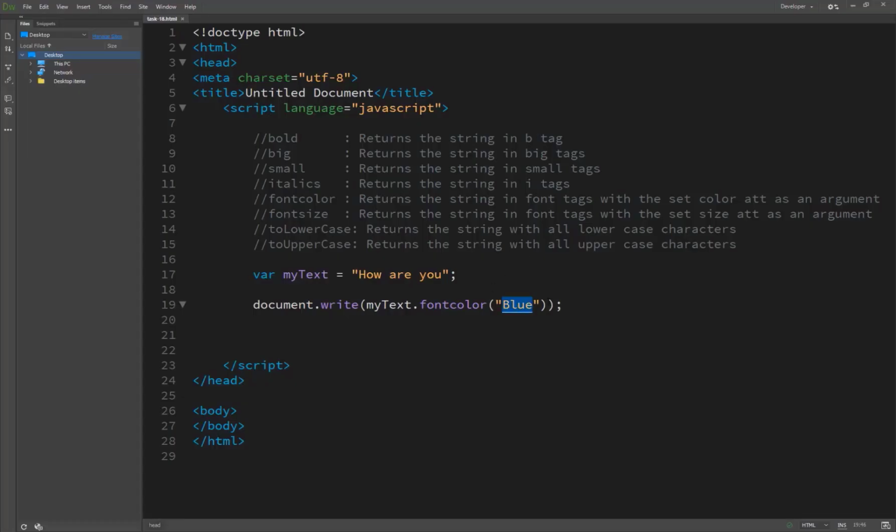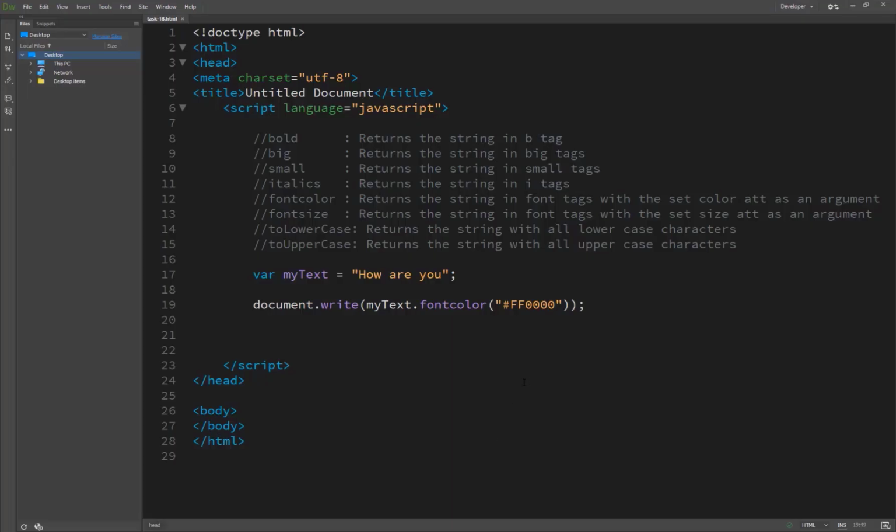We are passing color in two different ways. The first one is the major color names: blue, black, yellow, white, green. You can easily write them here, but if you know about color codes, let's suppose I write a code and this code is for red, and now you see this works perfectly because I wrote the color code of red.